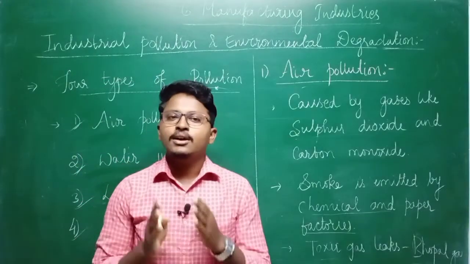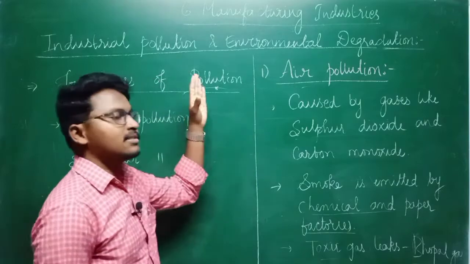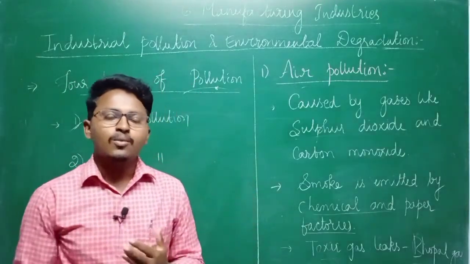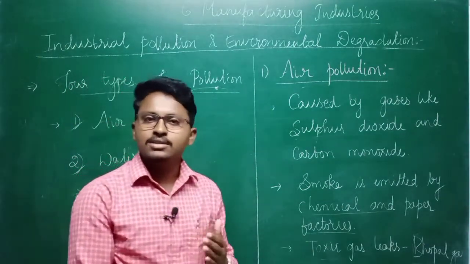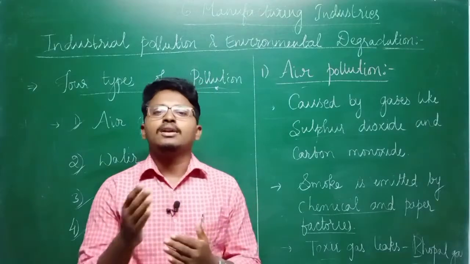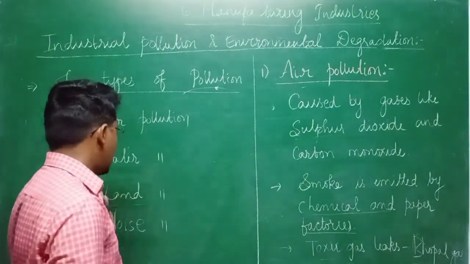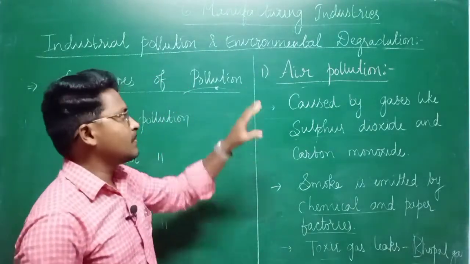These are the 4 main types of pollution which are created by these industries, or you can also say they are responsible for this pollution. Now we will see what air pollution is, how it is caused, and what can be done to control it. In the same way, we'll also discuss water, land, as well as noise pollution. So first, starting with air pollution.